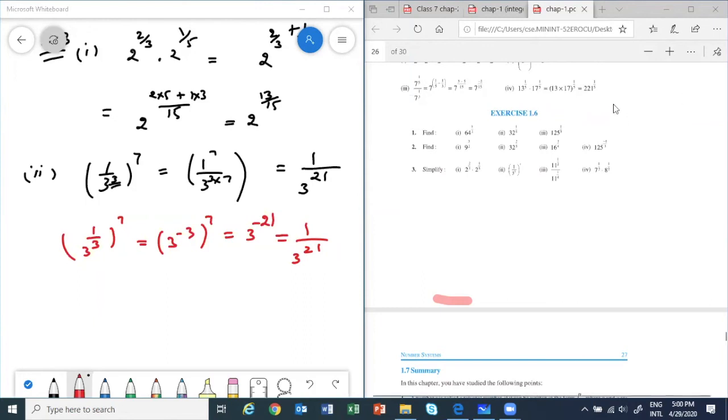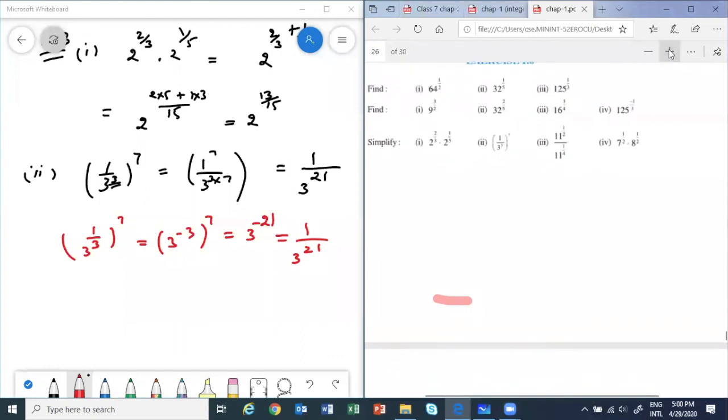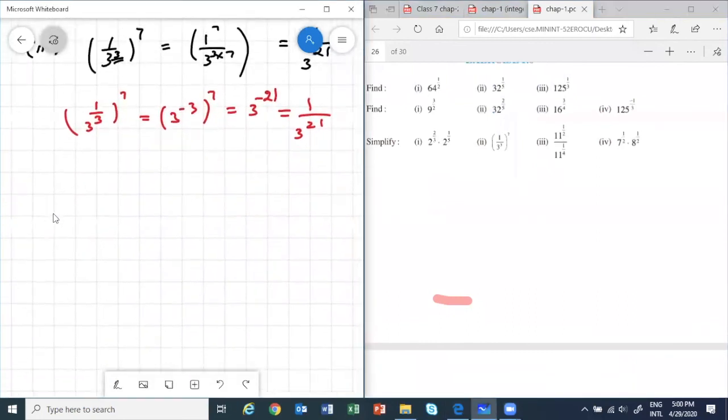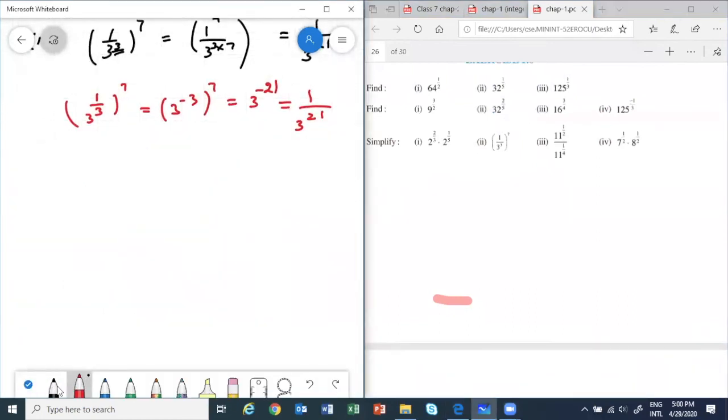Okay, I will write the next question. Wait. Let me zoom it. Can you see now? Take next question. What is that third part? 11 power half by 11 power 1 by 4.